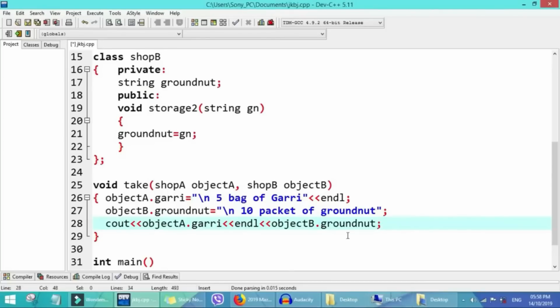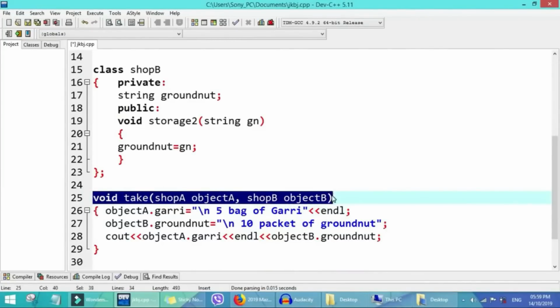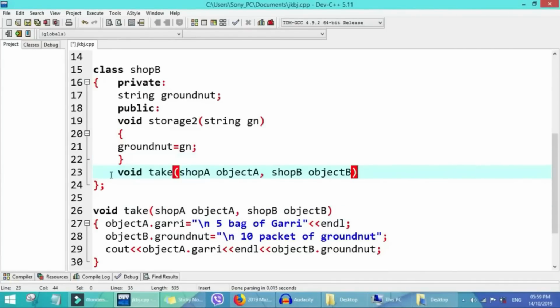After we write this down, in order to make this a friend function of these two shop classes, we copy everything we did here and paste it inside the two classes, but we add friend at the beginning to show that it is a friend of that class.